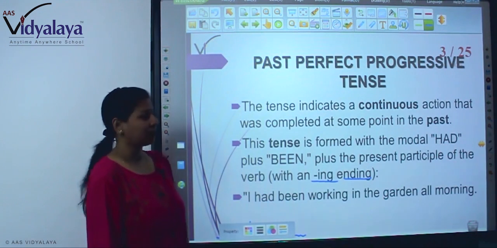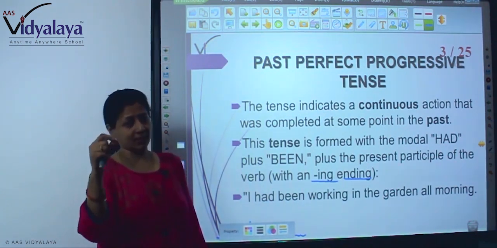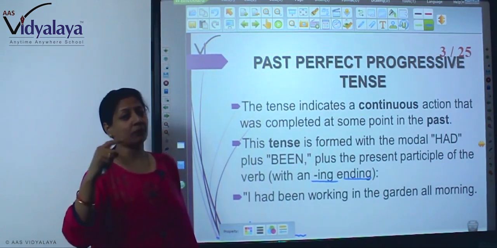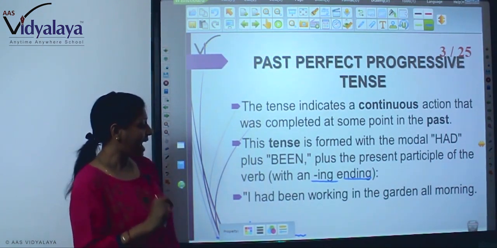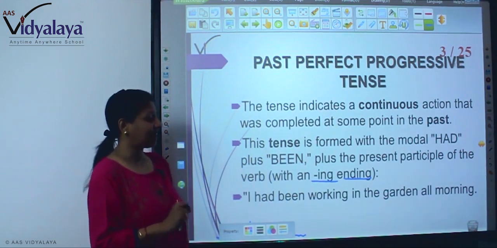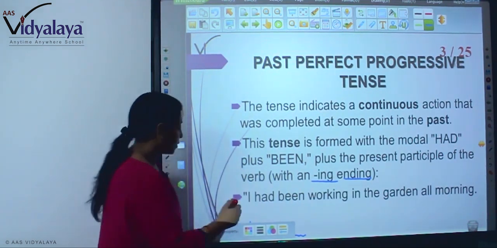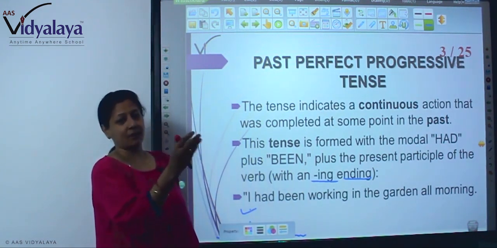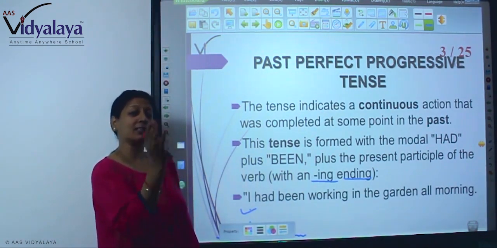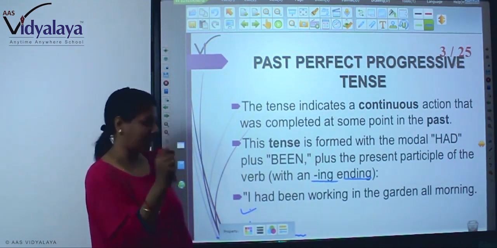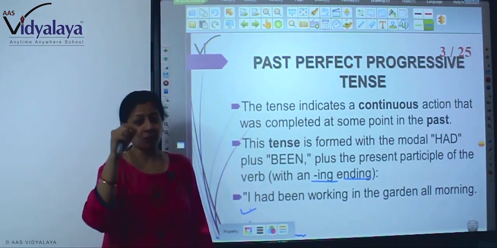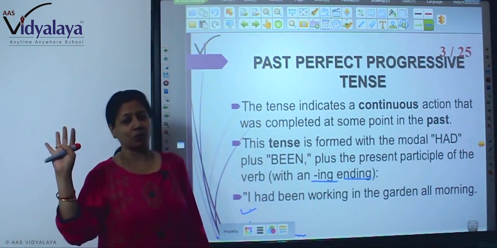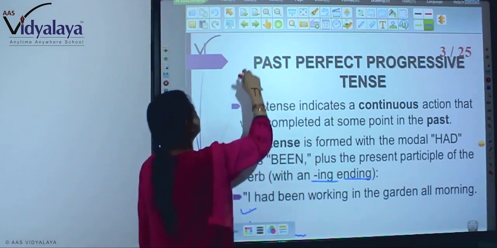तो this tense is formed with had and been, क्योंकि past है तो had लगेगा and been plus present participle verb plus ing. I had been working in the garden all morning. तो I am narrating my past day, past incident. जब हम अपने अतीत के बारे में कुछ बता रही हूँ मैं, तो मैं कह रही हूँ कोई पर्टिकुलर दिन के बारे में कि उस दिन I had been working in the garden all morning. Right?